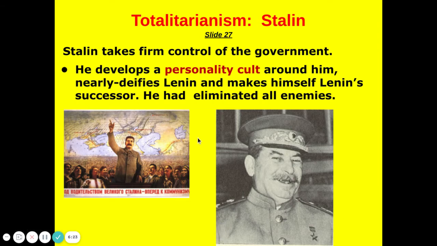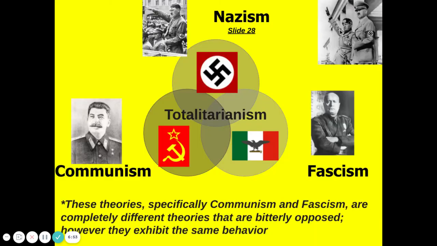Stalin creates this personality cult around him, meaning that basically he puts himself in a position. We see this also right now with North Korea. People come to the border of worshiping him. Stalin will outlaw religion altogether, and he basically wants them to worship the concept of communism and him. Okay. So he eliminated anybody that could potentially compete with him.